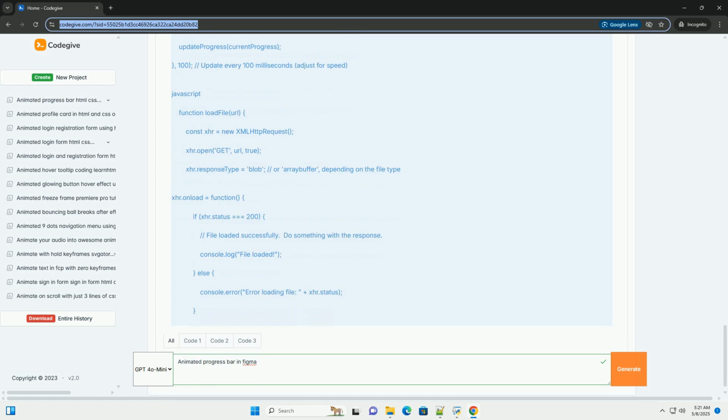In the properties panel, on the right, under variants, click the plus button to add a new variant. Repeat this to create a total of 3 variants, for 0%, 50%, and 100% progress. Adjust as needed. More variants will give you finer control over the animation but will also be more work. 3 is a good balance.